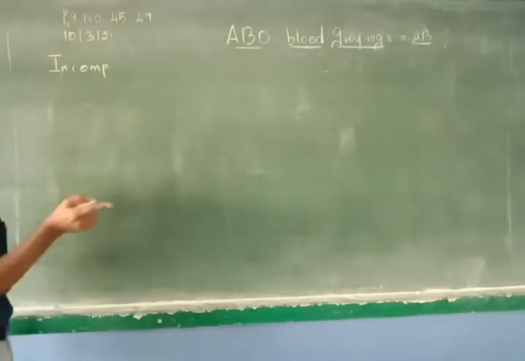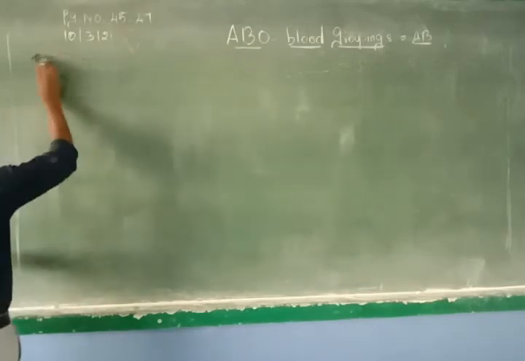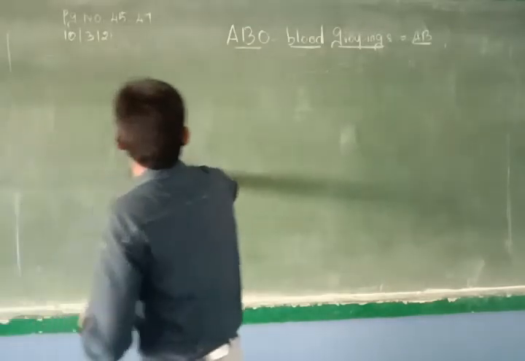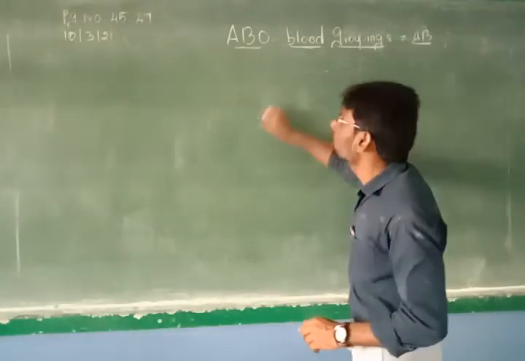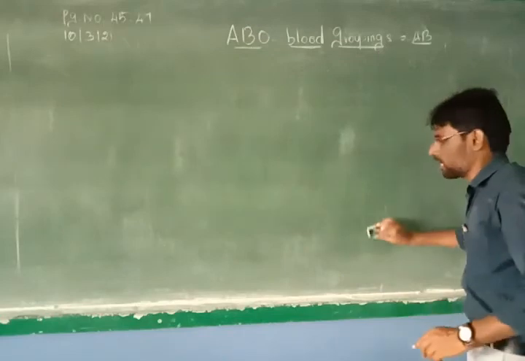Incompatibility means not matching. One more paragraph is there on top of it that we will study afterwards, that is the genetic control of Rh factor. That we will study separately. So now we are going to study about some non-matching of the Rh factors.